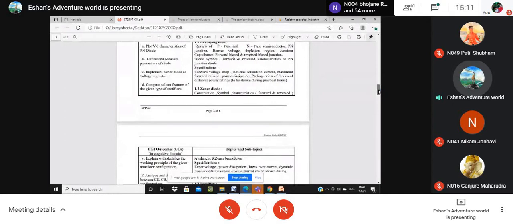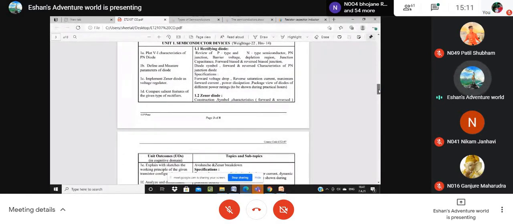Rectifying diode and the Zener diode. In the rectifier diode, what we have to study are the different types, meaning the construction types of the diode. If the diode is connected in forward or reverse, how it will work or be operated, and what the different characteristics of that diode are when it is connected in forward or reverse.